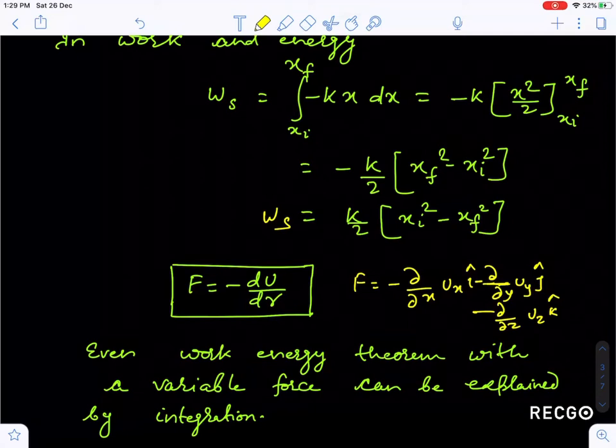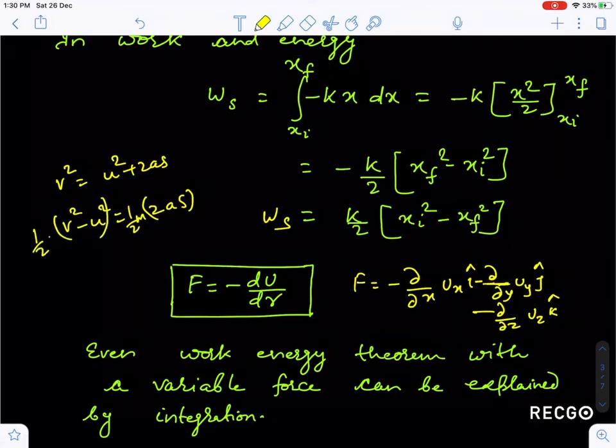Earlier what we have done, guys, we have written v square is equal to u square plus 2as, that I have discussed in class. v square minus u square is equal to 2as, multiplying both sides by half m. This is the final kinetic energy minus the initial kinetic energy, half m u square being the initial kinetic energy, and the 2 and 2 cancel. This is force into displacement, equal to the total work done by the forces. The external force does some work which is equal to the change in kinetic energy. This is the work energy theorem, guys.